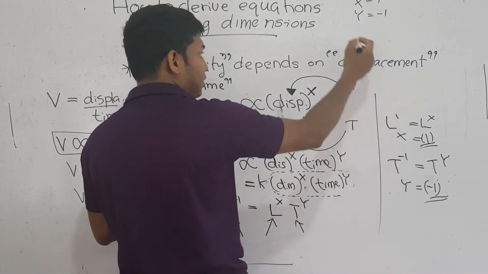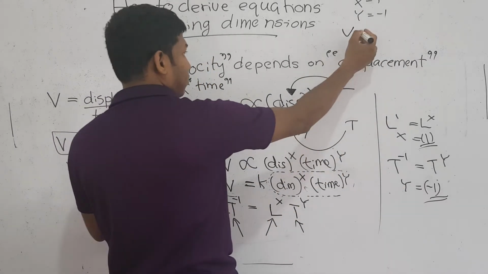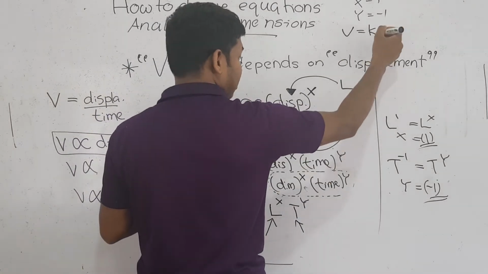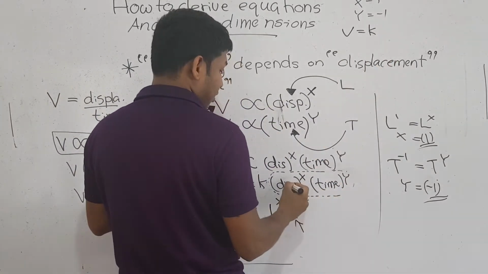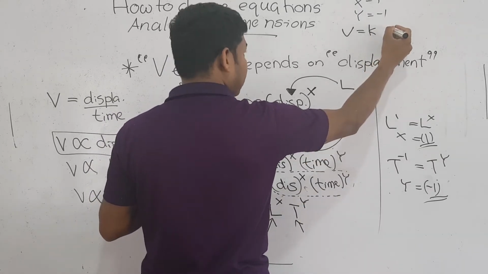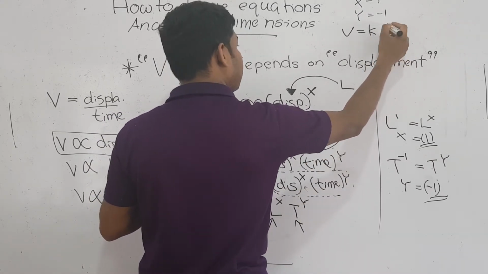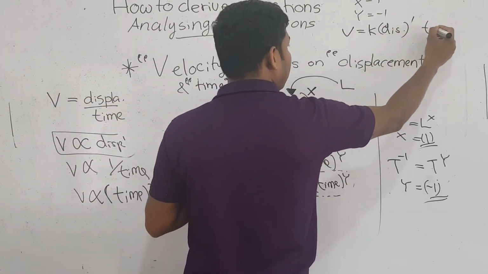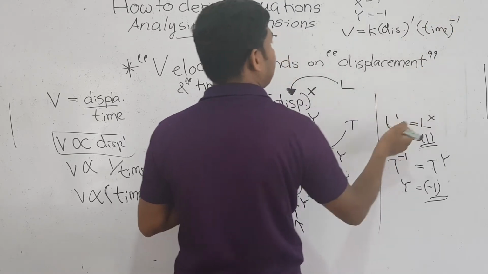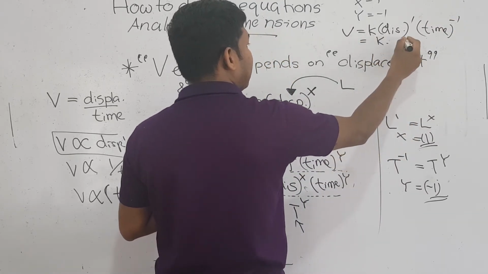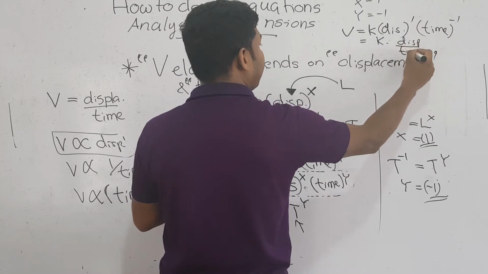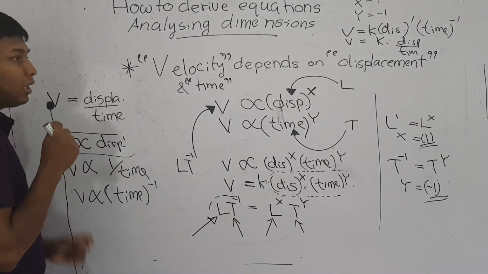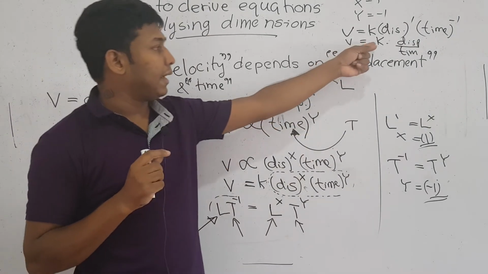Therefore you can write the equation as v equals k, where k is a value that we don't know, into displacement to the power x, which is 1, and then time to the power y, which is time to the power minus 1. Therefore what it means is v equals k displacement divided by time. See, you have got the equation v equals displacement divided by time. In this particular equation, k is 1.